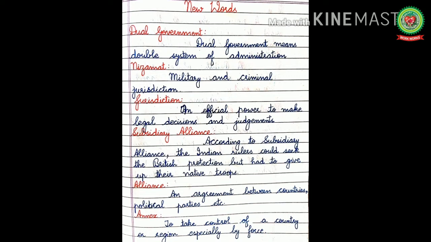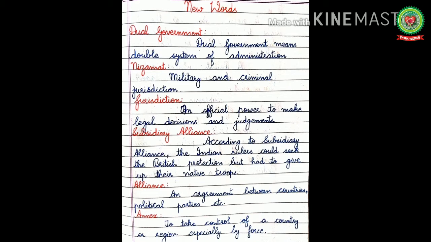Dual government. Dual government means double system of administration. Nizamat, military and criminal jurisdiction. Jurisdiction, an official power to make legal decisions and judgments. Subsidiary alliance. According to subsidiary alliance, the Indian rulers could seek the British protection but had to give up their native troops or soldiers. Alliance, an agreement between countries, political parties, etc.